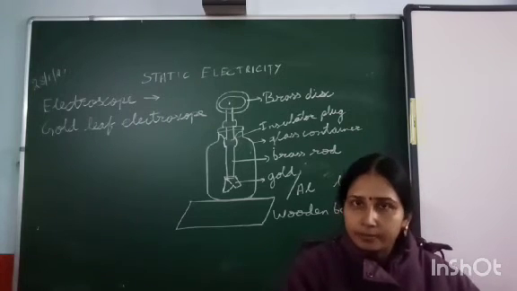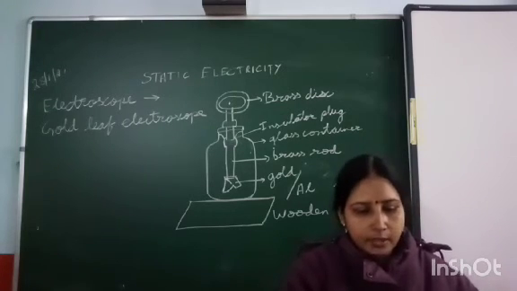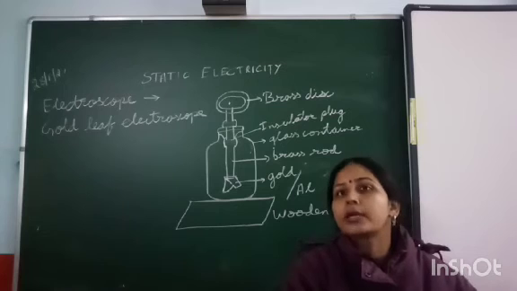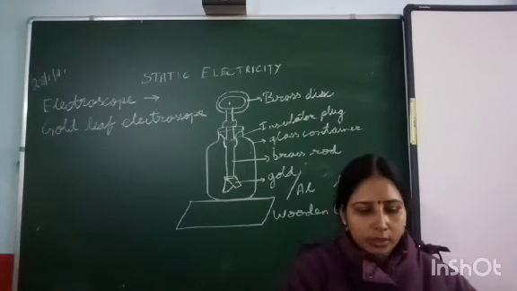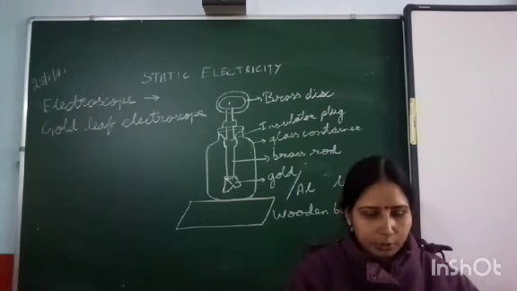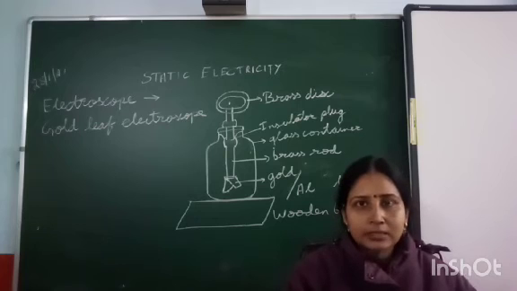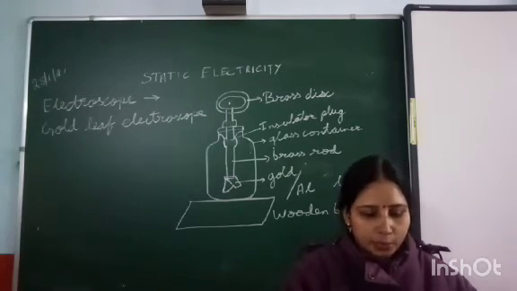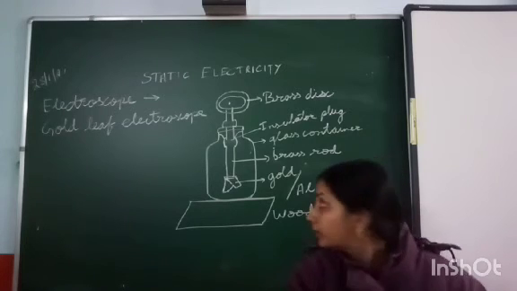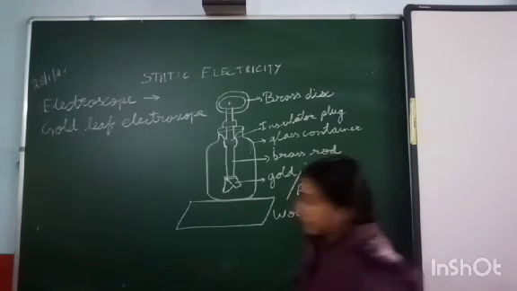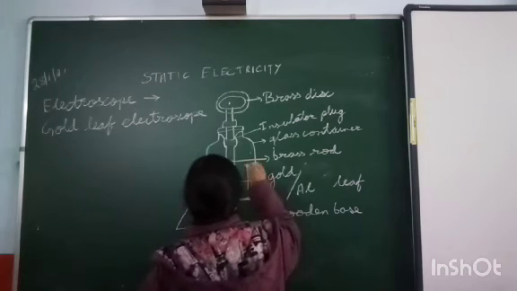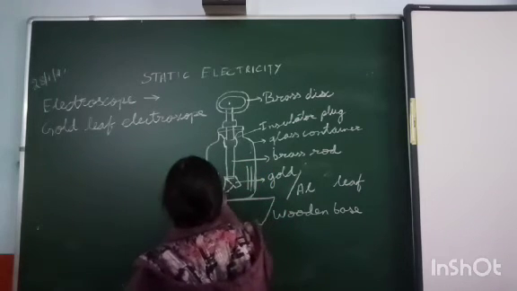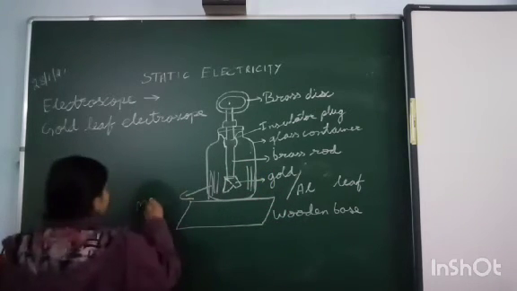It has a brass disc at the upper end. The rod is fitted through an ebonite core, which is fitted on the glass bottle. The glass bottle has tin foils on its sides near its bottom. These are the metal foils.